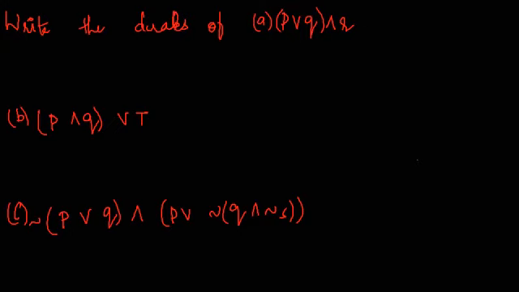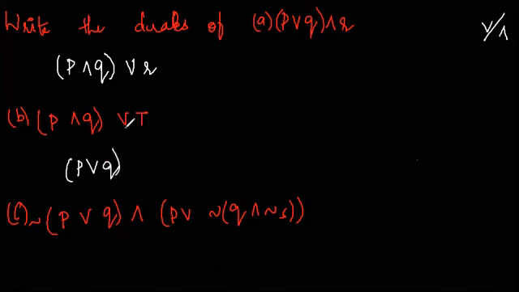So let's begin. For the first one, what were the rules? The rule was that if we have or, we are supposed to replace it with and, and vice versa. So for the first one, we will write P and Q or R. This is the dual. The second one, since we have an and, replace it with or. Over here we have an or, replace it with and.